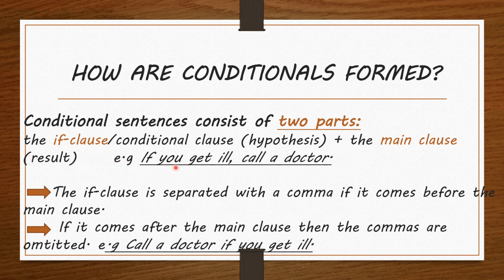Example: if you get ill, call a doctor. In this case, the if clause is placed in the first part, whereas in the second part is placed the main clause or the result. The if clause is separated with a comma if it comes before the main clause, as in this case. If it comes after the main clause, then the commas are omitted. Example: call a doctor if you get ill. In this case, the main clause is placed before the if clause, so we don't put a comma.